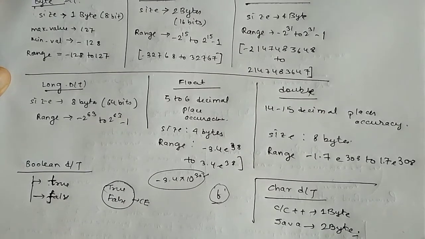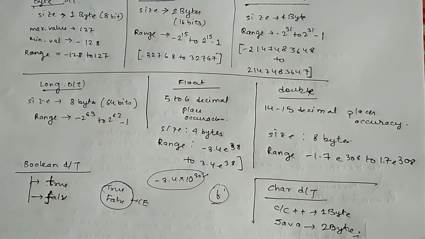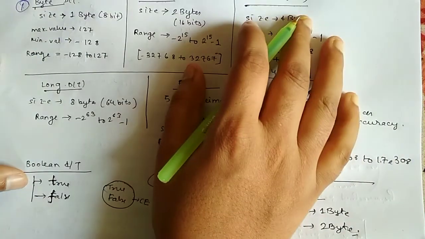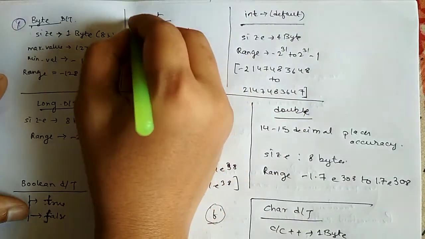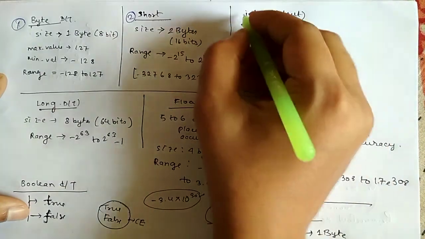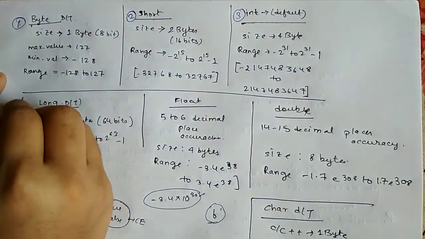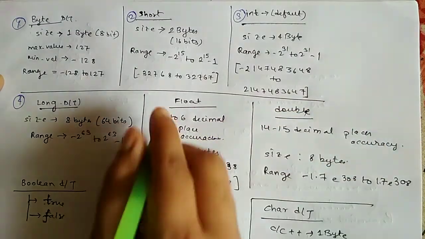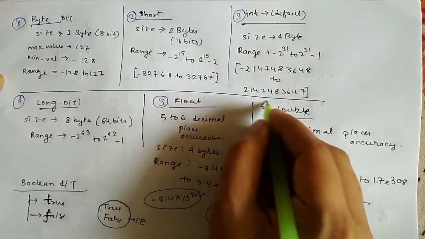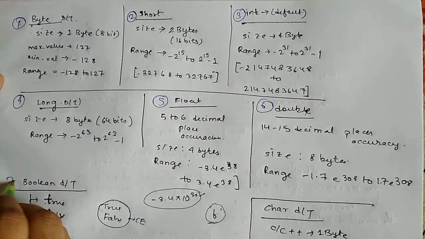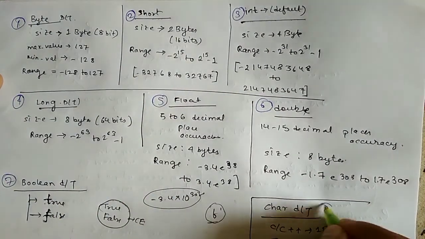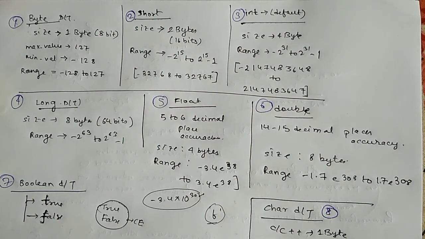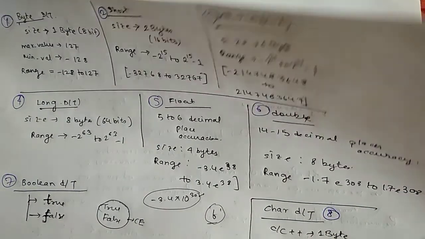So here it's all about this: the first one is byte, the second is short, third int, fourth long. These all four are integer data types. Fifth float, sixth double, the seventh is Boolean, and the eighth is character. So these are all the 8 primitive data types which we use in Java.